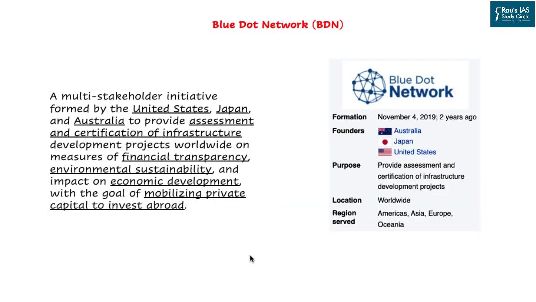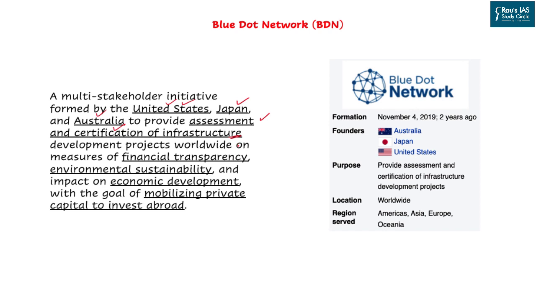With this, let us now move to the Blue Dot Network. Now, what is this network which was highlighted in the article? This is a multi-stakeholder initiative which was formed by the United States, later on supported by Japan and Australia also, that is 3 out of 4 Quad members. Now, the purpose of this initiative is to provide the assessment and the certification of the infrastructure projects which are coming up worldwide, including India.